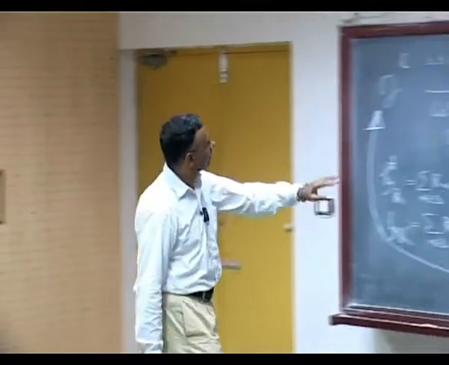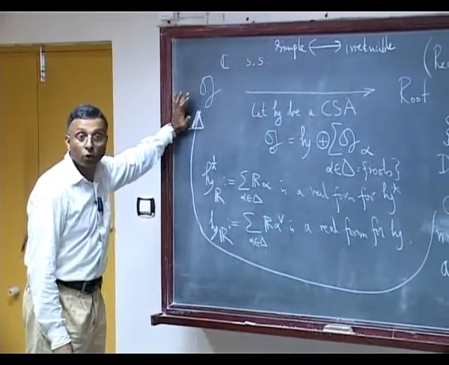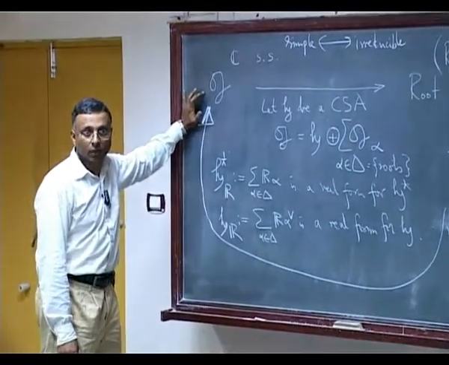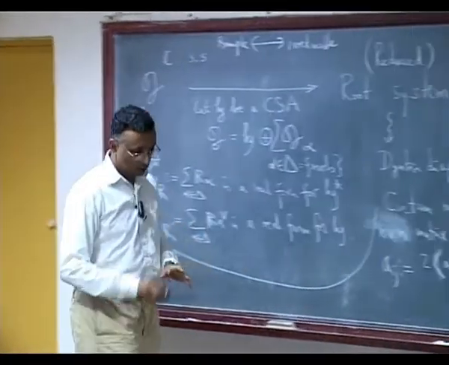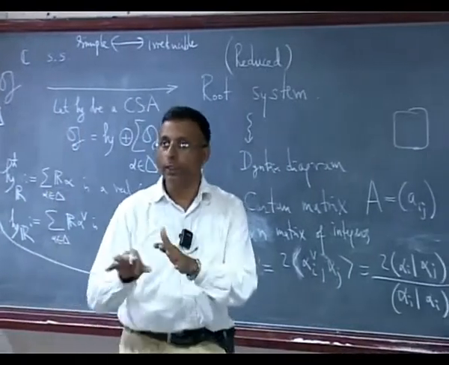From this Cartan matrix, you can produce the G. Now, there are roughly two ways of doing this.